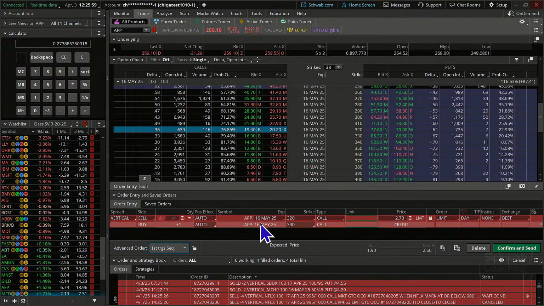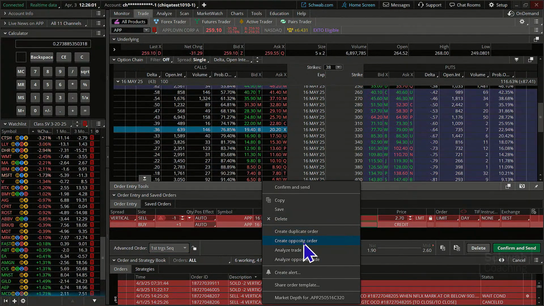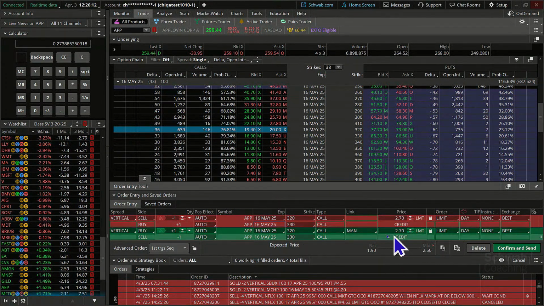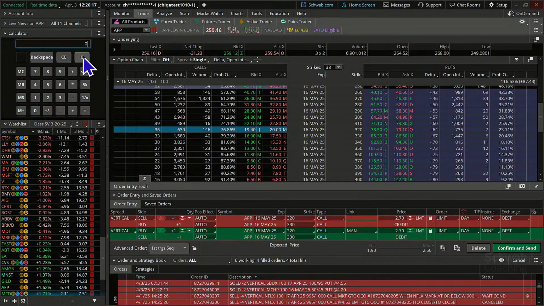I'm going to do a first trigger sequence, and we're going to put in an opposite order. Something that we've done a lot of in this class is said, if we get X% of this spread, we're happy. We're going to get out of the trade and move on. You get to decide what this percent is, and it may vary from trade to trade, or you might say usually X% works for me, whether it's 60, 70, 80, 75. For our class, one that we use frequently is 70%.